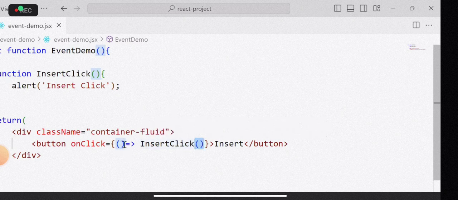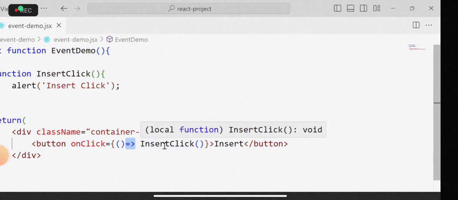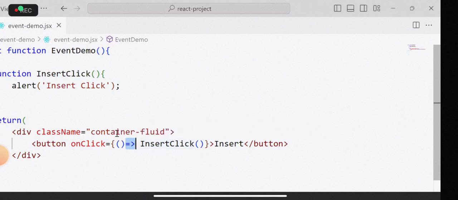Actually, what this syntax means is it is a function which is returning this functionality. This arrow indicates return. It is returning that particular functionality, that means it is returning a function called insertClick. Why are you returning an insertClick function? What is the necessity of returning that function?